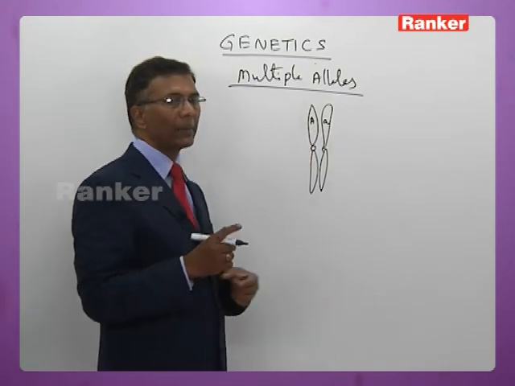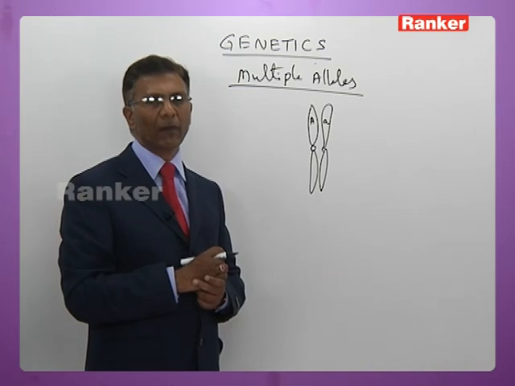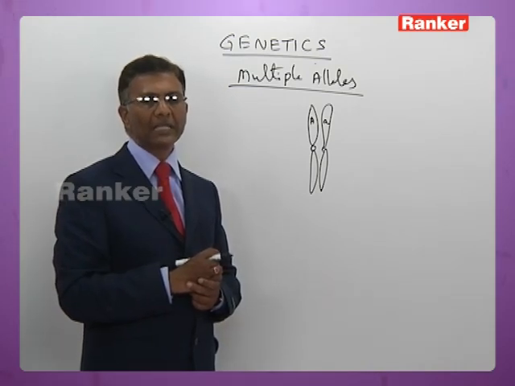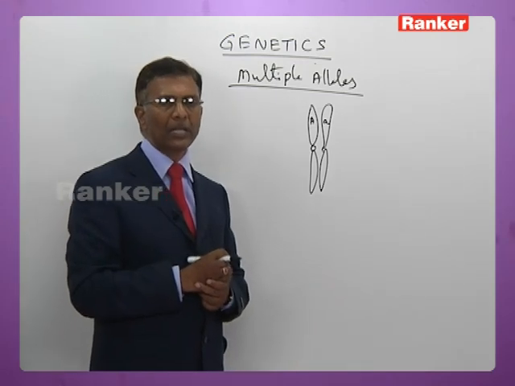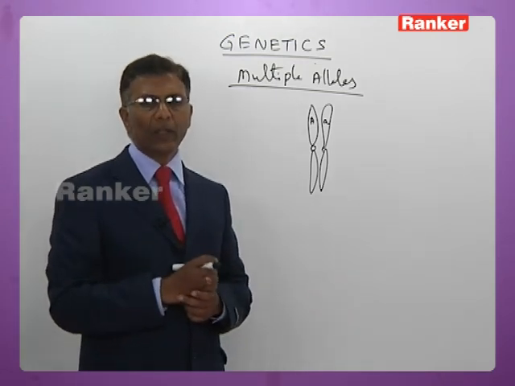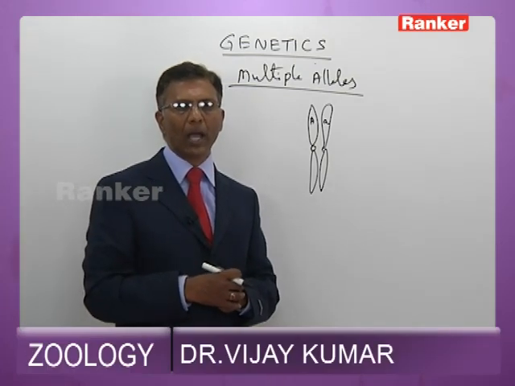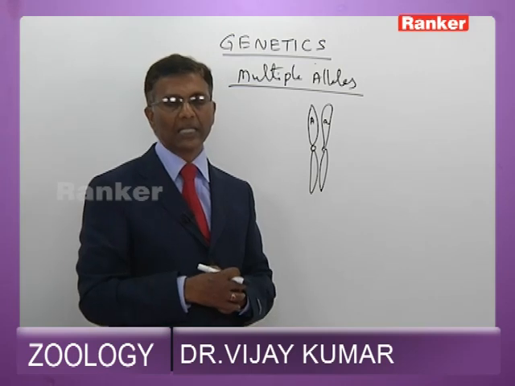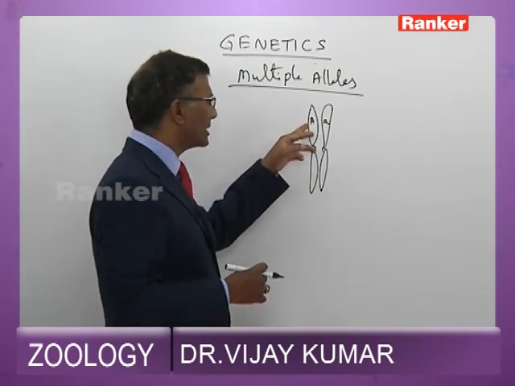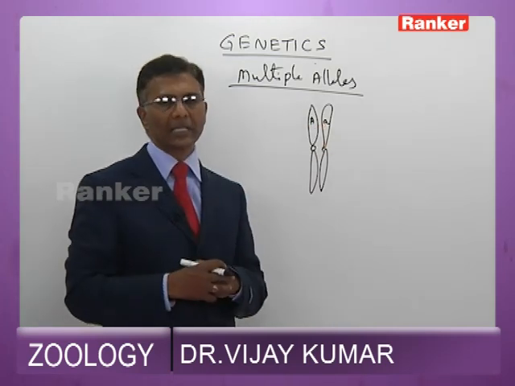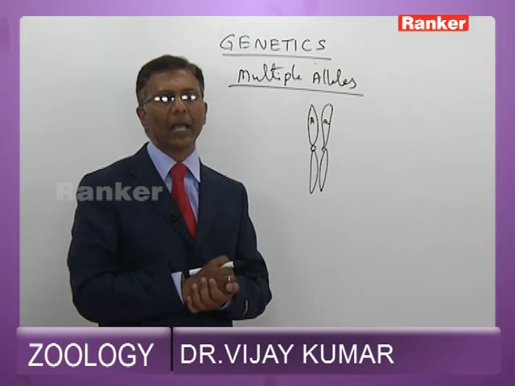For instance, take capital A and small a. What traits do they imply? They represent the position of the flower. Capital A represents the axial flower, small a represents the terminal flower. If genes represent two different traits of a particular character present at corresponding loci of homologous chromosomes, such genes are called alleles. Out of these two alleles, one is a dominant allele, the other is a recessive allele. Recessive allele is formed by mutation of the dominant allele.